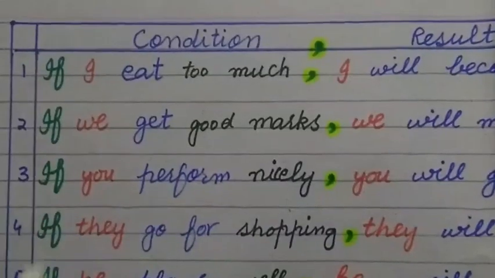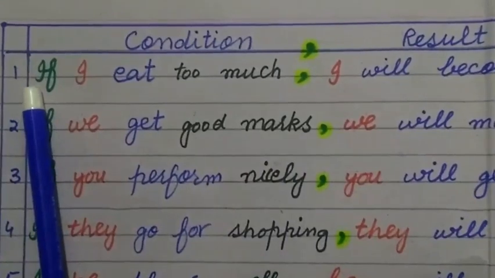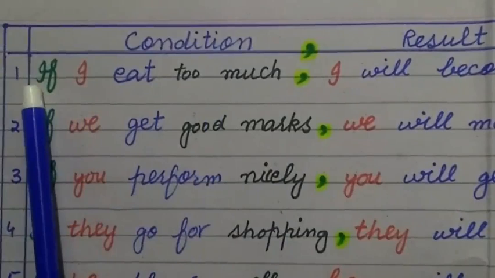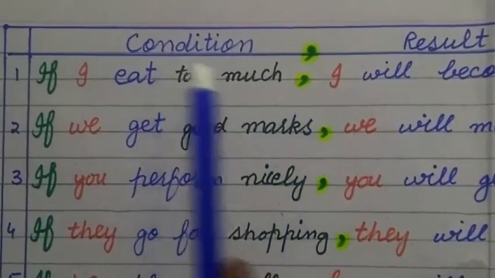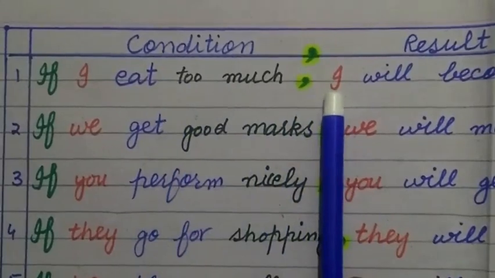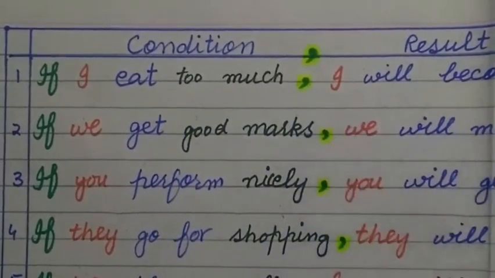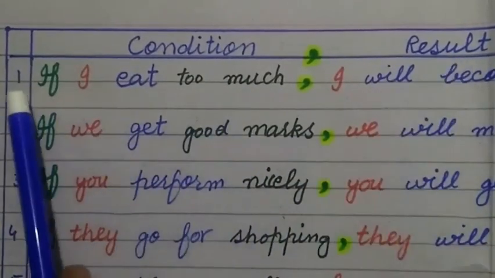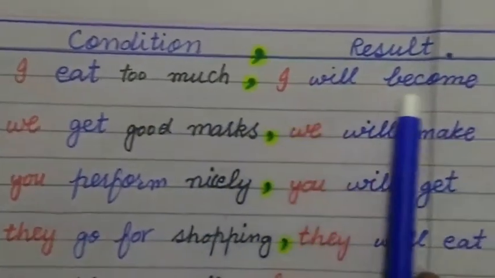This is sentence number 1. It has two parts. The first part starts with if and ends at this comma. This is called the condition. The second clause starts with this I and ends at this full stop. This is called the result.